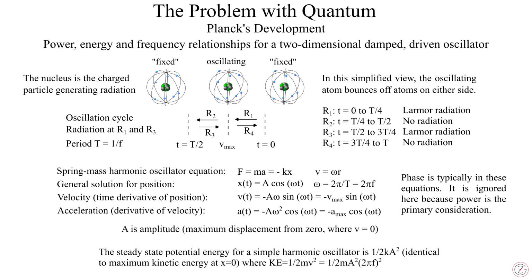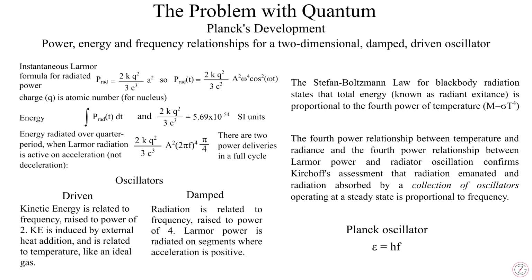The four phases are separated into R1 through R4. Two phases radiate and two don't. This is identical to the waveform generated in a dipole antenna. It is standard AC generation. Energy radiated by the moving particle oscillator is proportional to the frequency raised to the 4th power. This is from Larmor's formula.